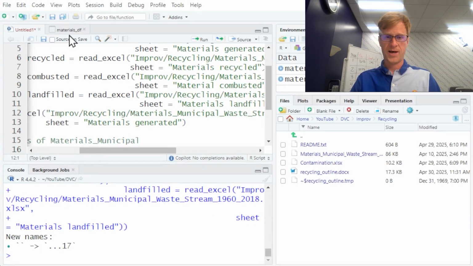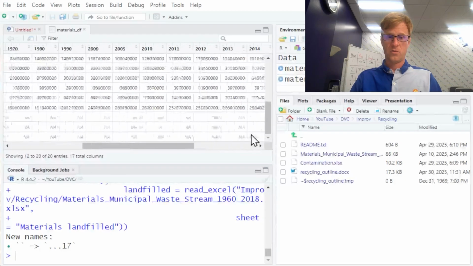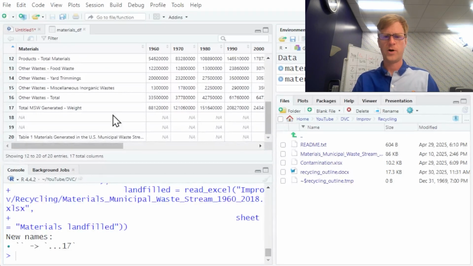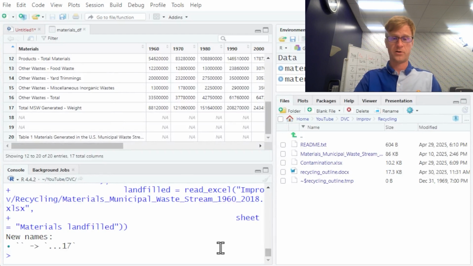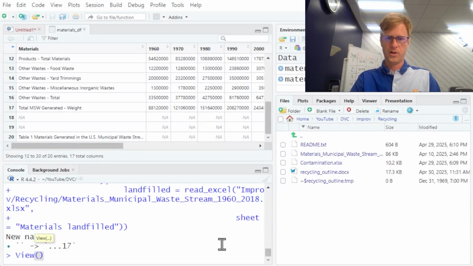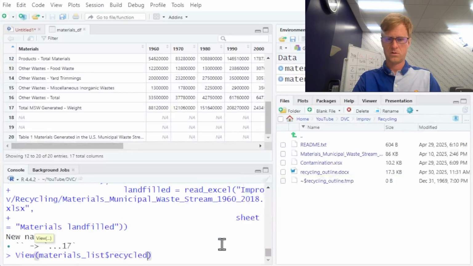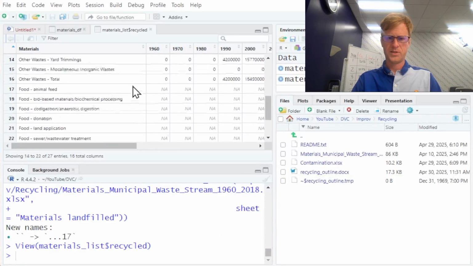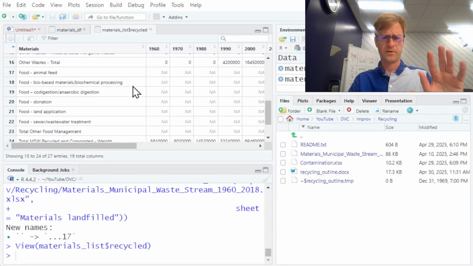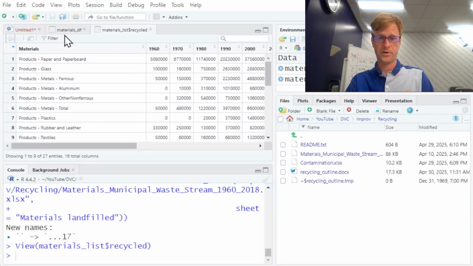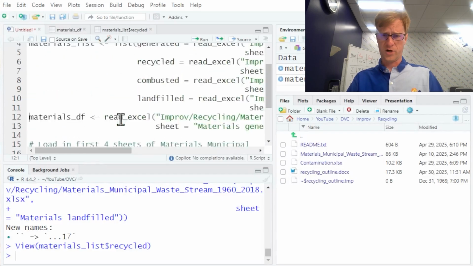So we can look at, again, we've got our materials generated. We've got paper products, glass products, metals, plastics, rubber. We even have food waste and yard trimmings. And then we can check how these match up to our other data frames in this data set. And if we look at materials recycled, we will see we maybe even have a few different things. So it doesn't match up exactly. This is very annoying. I don't think Copilot can be very helpful here either, but let's give it a try.